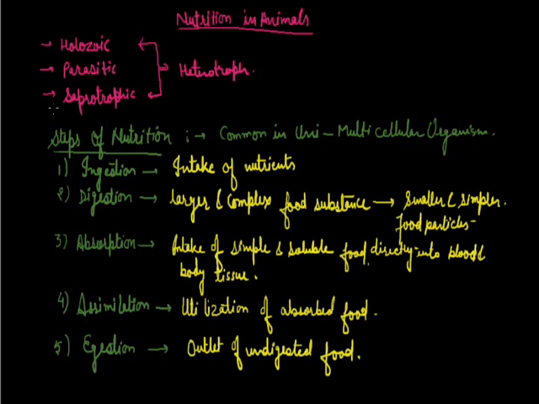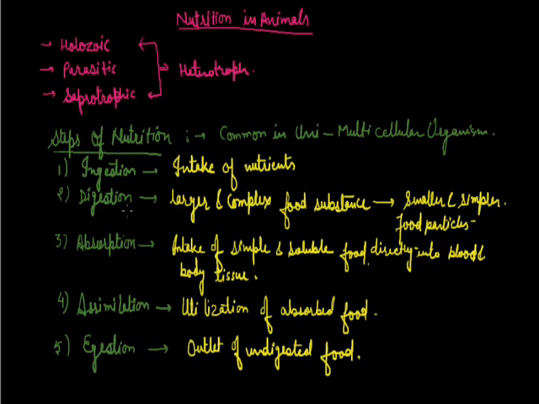So you can see in unicellular as well as in multicellular organisms, if the organism wants to obtain food material, then these steps have to proceed. The first one is ingestion, that is intake of nutrients. After taking in the nutrients or food particles, it has to digest them.